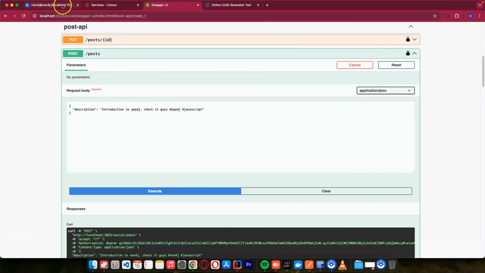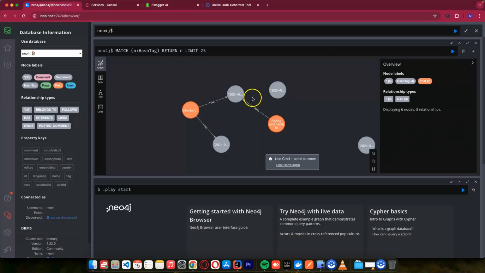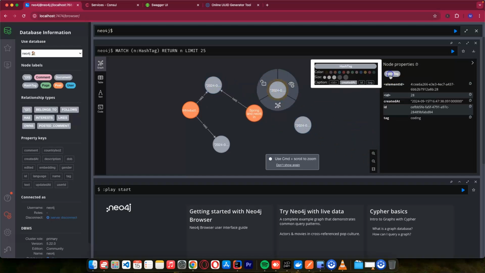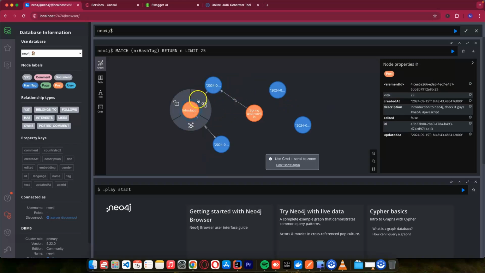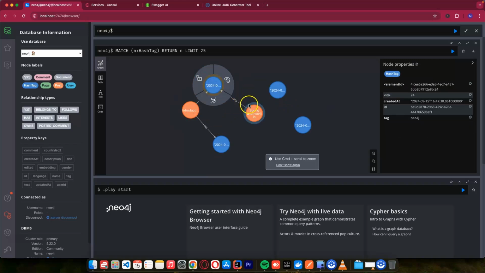If you go to this one, I just put two hashtags, Neo4j and JavaScript. So if you come here, you can see these hashtags. Let me change the color label for hashtag, and I can put this one. So this hashtag is for Neo4j, and this one is for JavaScript.